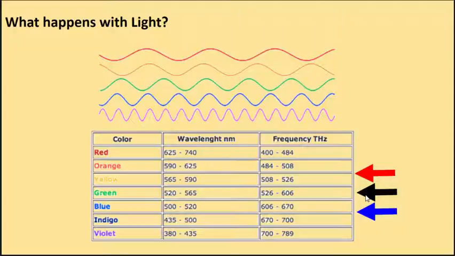If our source is producing light at a particular color, let's say in the green range, and then that source is moving closer to a receiver, something that's going to detect that light, an eye or a camera.